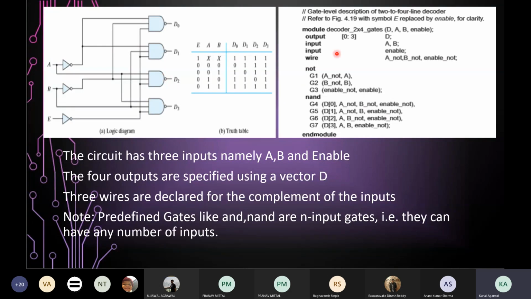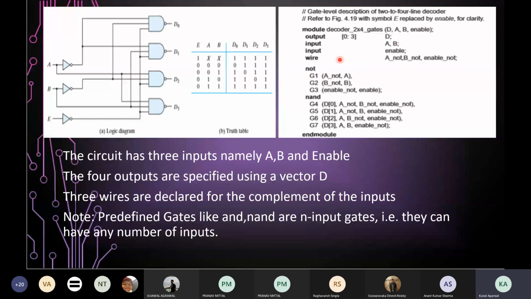First, we use the module keyword followed by the module name. The module name is of our choice; you can use any name that you wish, followed by the port list. In the port list, keep in mind that either you mention all the output ports followed by the input ports, or all the input ports followed by the output ports. In our case, we have first mentioned the output port, which is D, followed by the three input ports named A, B, and enable.